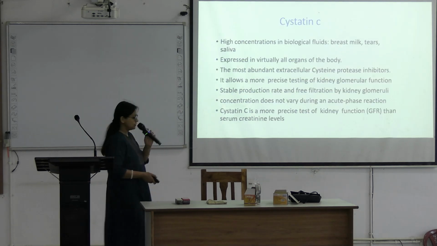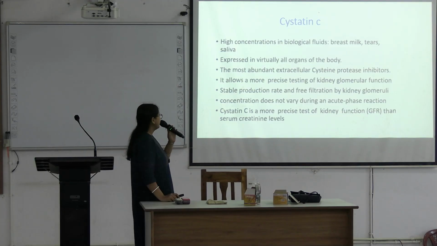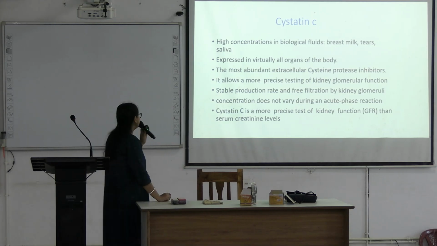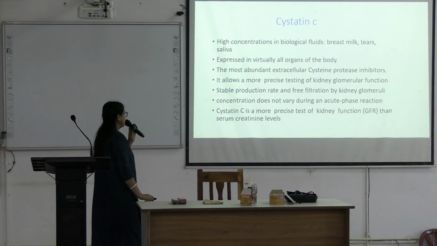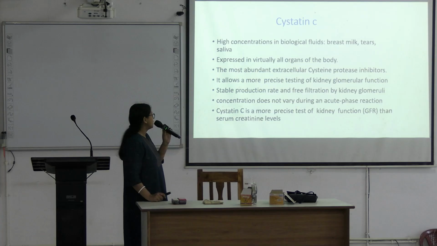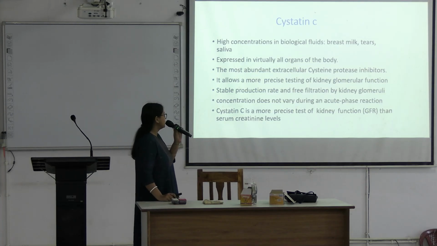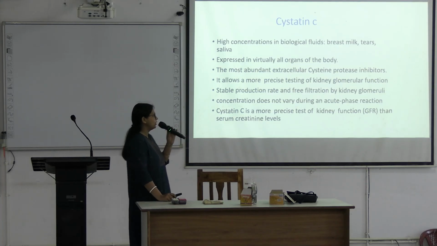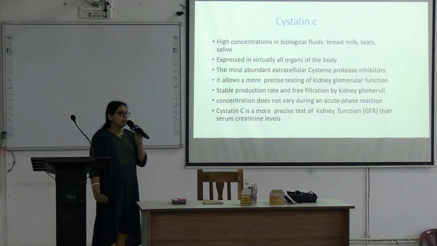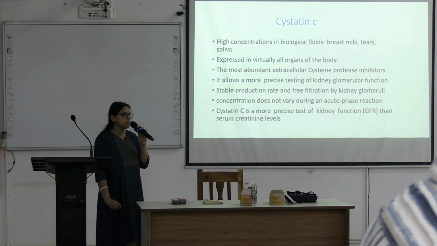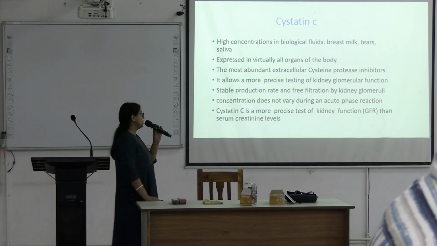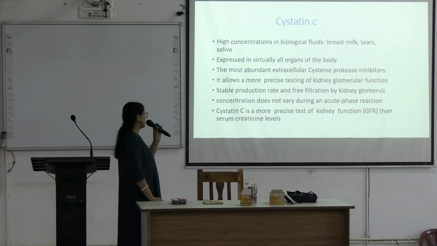So this is cystatin C. Cystatin C in high concentration is seen in biological fluids like breast milk, tears and saliva, though it is expressed in virtually all organs of the body. It is the most abundant extracellular cysteine protease inhibitor. Protease inhibitor means it inhibits the breakdown of proteins where cysteine is present. So it is a cysteine protease inhibitor.